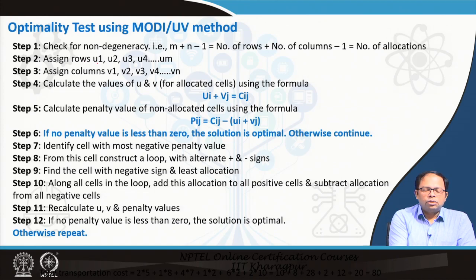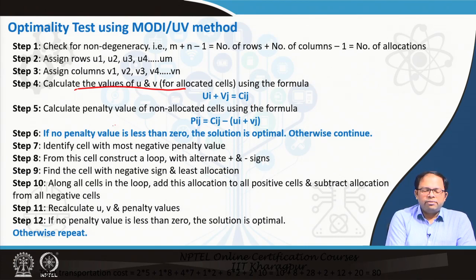Then we assign the rows values u1, u2, u3, u4 up till um, and we assign column values v1, v2, v3, v4 up till vn. Then using the formula ui plus vj equal to cij, where cij is the cost value for each of those cells that we have already discussed, we calculate the values of u and v for allocated cells. We start with the assumption that u1 is equal to 0, and based on this assumption we can estimate the values for all the other cells. I will show you that.